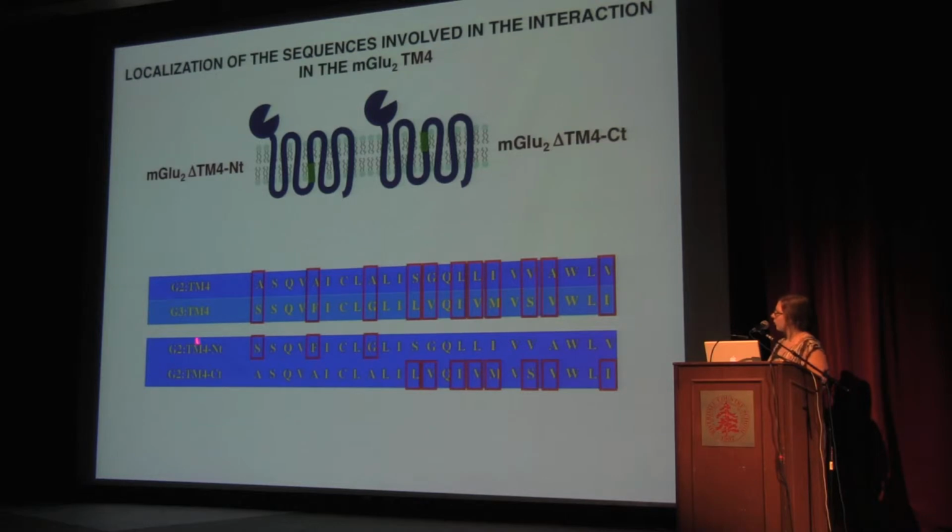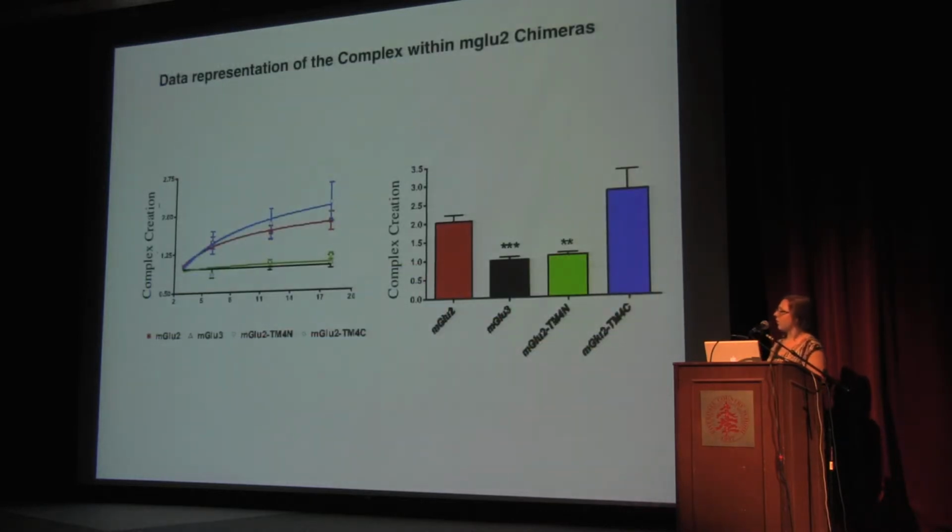So these would be the new regions, the new amino acid sequence. So we used the glutamate 3 and replaced these little segments. This is farthest from the inside of the cell, and this is closest to the inside of the cell. And so we used these chimeras to basically just run our dimer test. So we excited our proteins and were able to detect how much dimer was created, how much of this complex was created by each of these proteins.